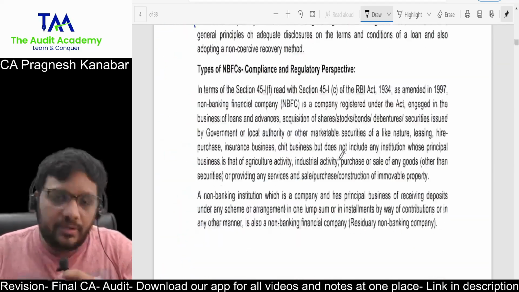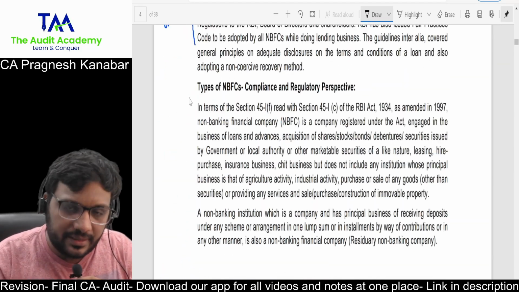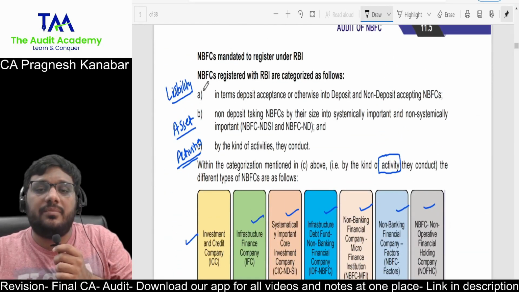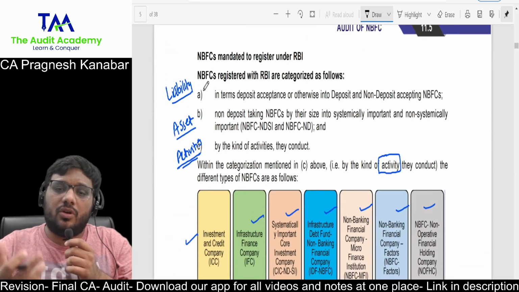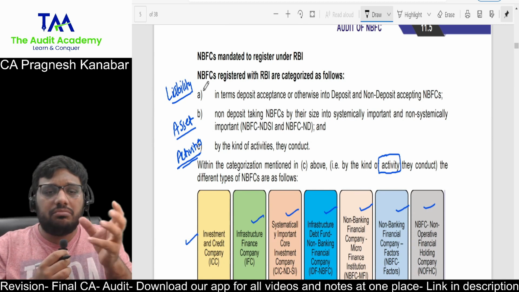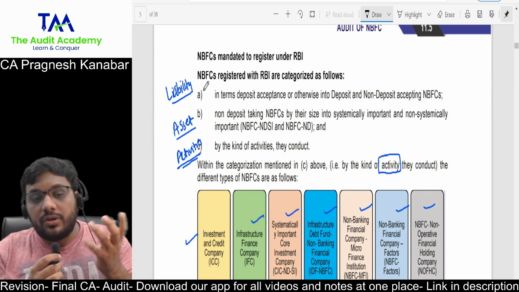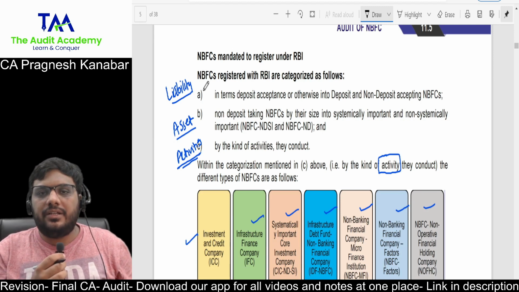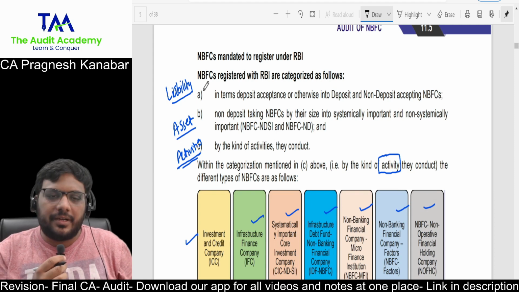All right. So now I will be just simply discussing types of NBFCs. Now it was very shocking for me that they have given such a short discussion for types of NBFCs. In Inter CA level, I teach audit and not accounts, right?